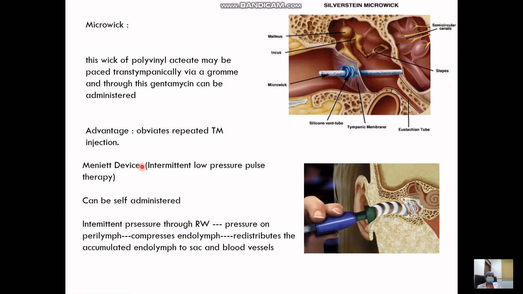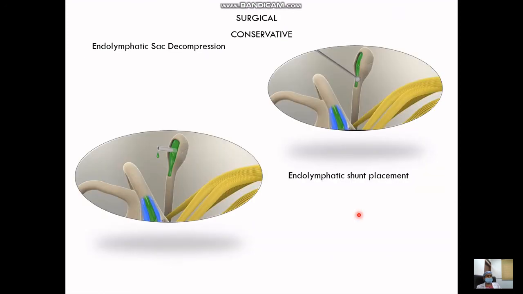Another recent thing, which is in trend, is intermittent low pressure pulse therapy. This is given through a Meniett device as shown here in the diagram. The most important advantage is that it can be self-administered by the patient, so the repeated need for coming to hospital is avoided. When the Meniett device is pressed through the ear canal onto the tympanic membrane, there is intermittent pressure through the round window membrane. This presses the perilymph, which compresses the endolymph and redistributes the accumulated endolymph to the sac and the blood vessels, and hence relieves the patient of their symptoms.